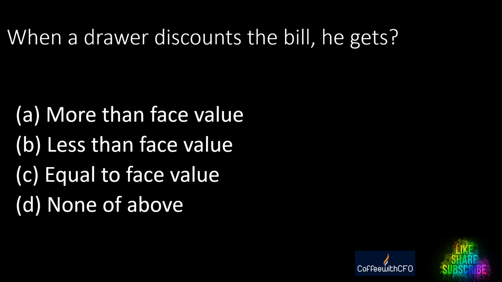Next. When a drawer discounts a bill, what does he get? Option A, more than face value, B, less than face value, C, equal to face value, D, none of these. How can somebody get more than the face value? Then who will give it free? So it is always less than the face value.